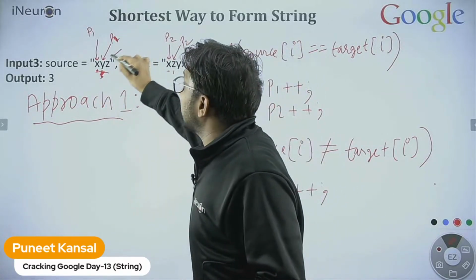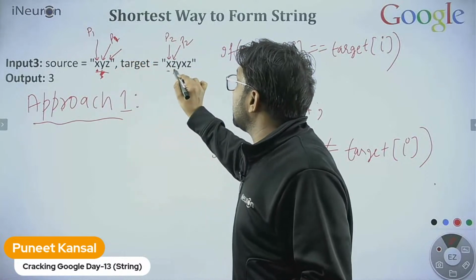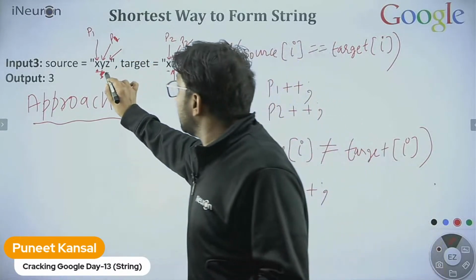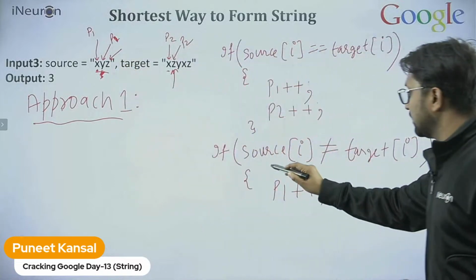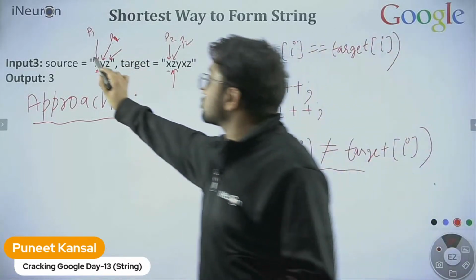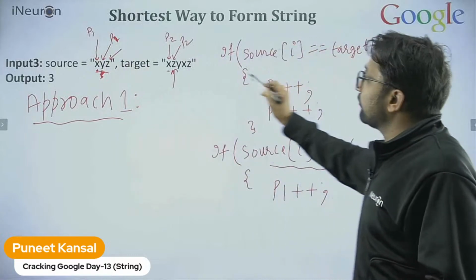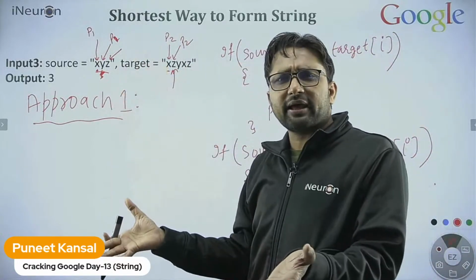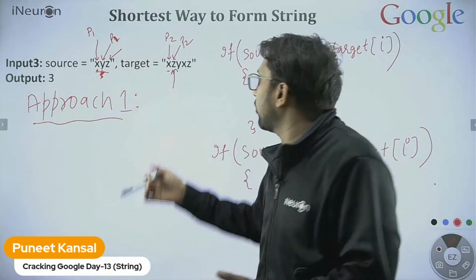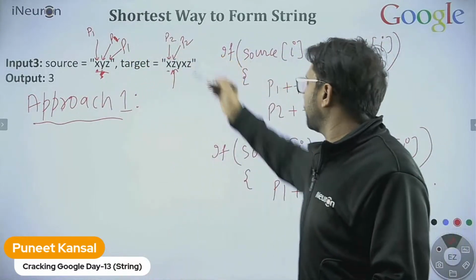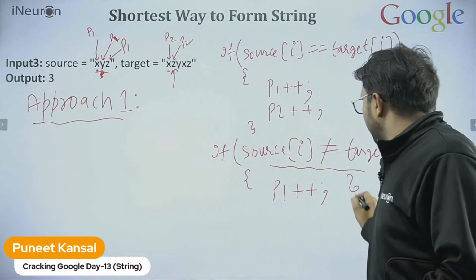The next character might match with the Z. So we will keep incrementing. If there is no match, then we will increment our source pointer. If there is a match, we will increment both of them. If a match is there, then we can move on. That's it. So we will increment only P1, not P2.